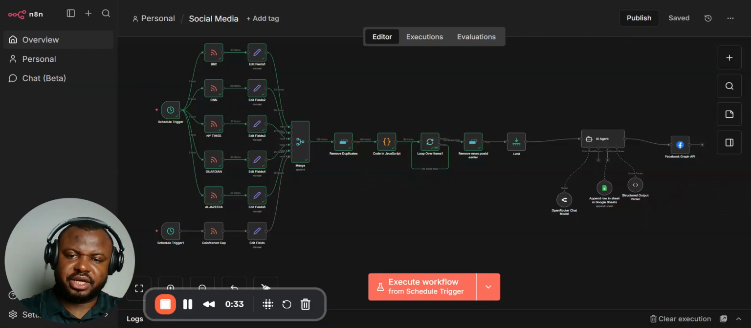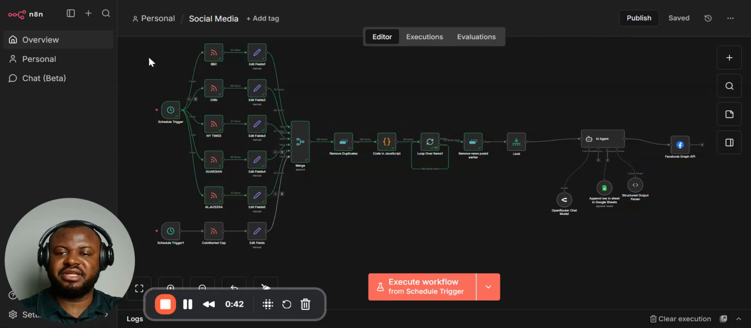Now, this is the automation here. Let's go. I'm giving credit for this automation to FZ, who started it initially, and she did something simple. This workflow picks news from the RSS feeds of BBC, CNN, New York Times, Guardian, and Al Jazeera, then merges them, and she added a code node, and then sends them to her email.